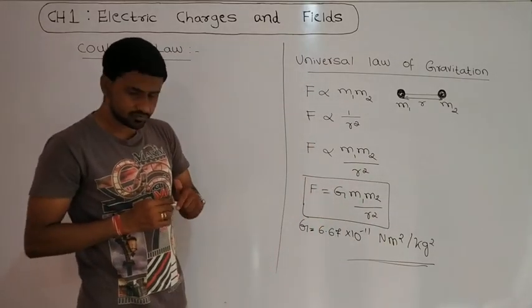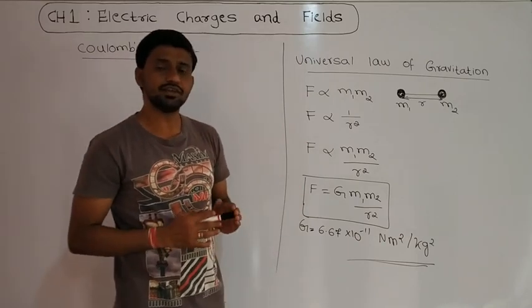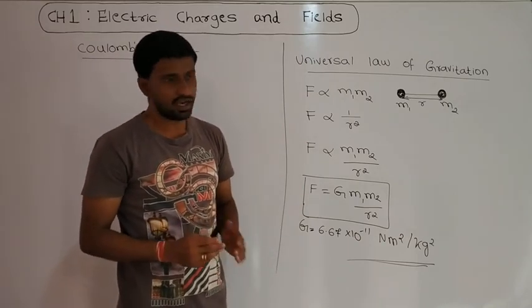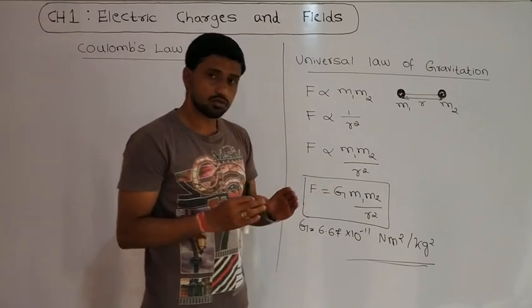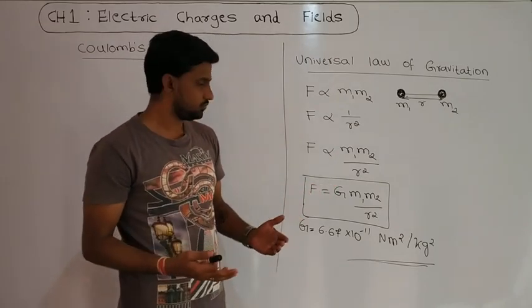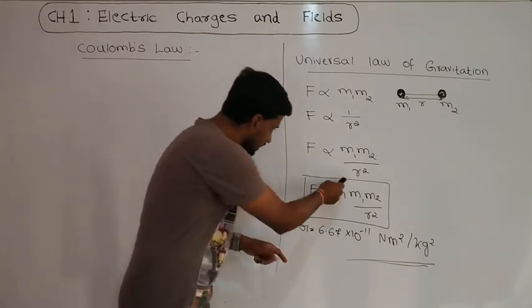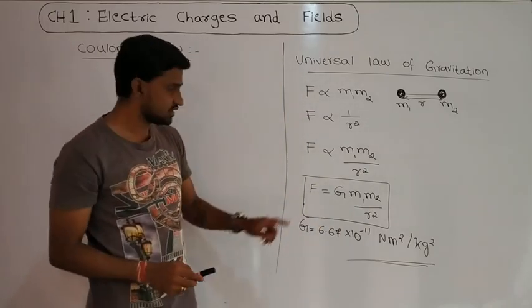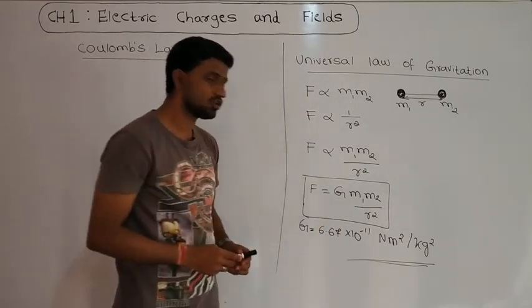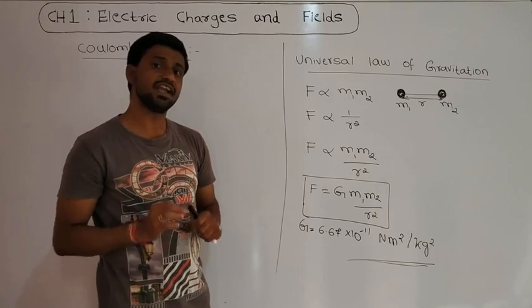This gravitational force is the weakest force in the universe, and it is a long range force. Also, this is very important: the gravitational constant has a fixed value for any medium.